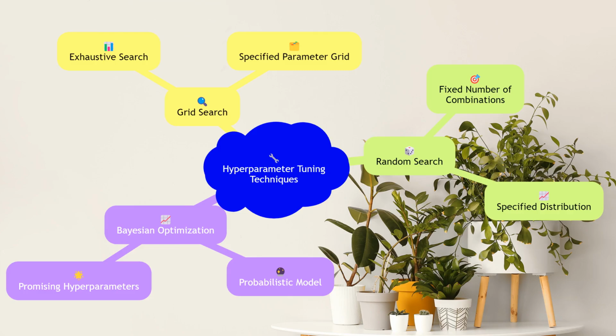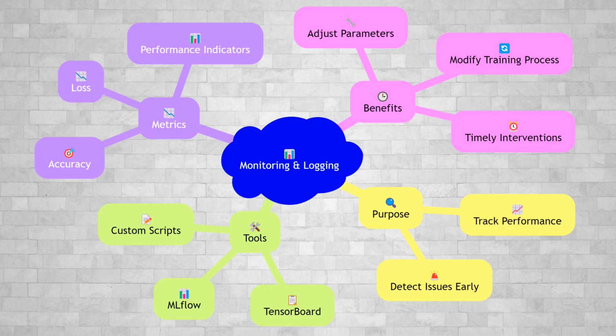Automated hyperparameter tuning techniques, such as grid search, random search, and Bayesian optimization, can help in finding the optimal set of hyperparameters. Grid search involves an exhaustive search over a specified parameter grid, while random search samples a fixed number of hyperparameter combinations from a specified distribution. Bayesian optimization builds a probabilistic model of the objective function and uses it to select the most promising hyperparameters to evaluate.